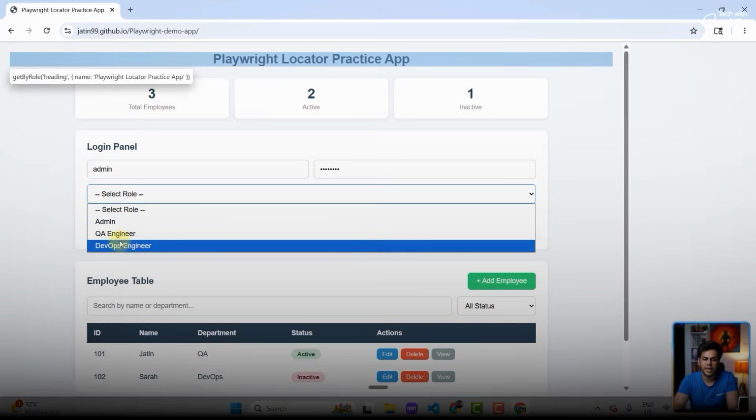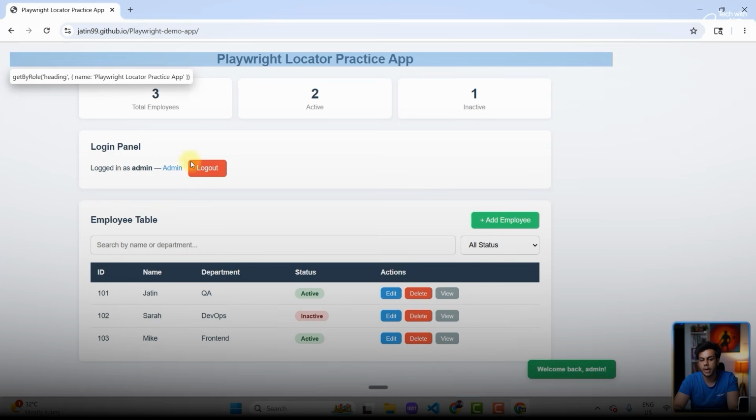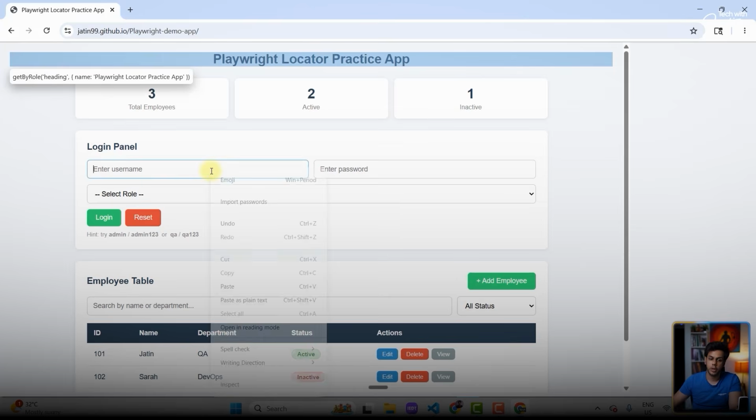From the drop down I can select anything, let's say QA engineer. I'm going to click on login and login is going to happen. So this is the part which I want to automate. For that, we are supposed to locate the elements: 2 text boxes, 1 drop down and a login button. Perfect. So let's work on that.